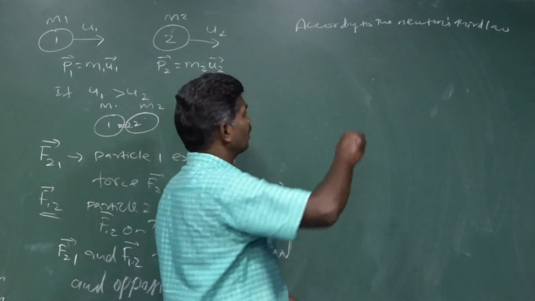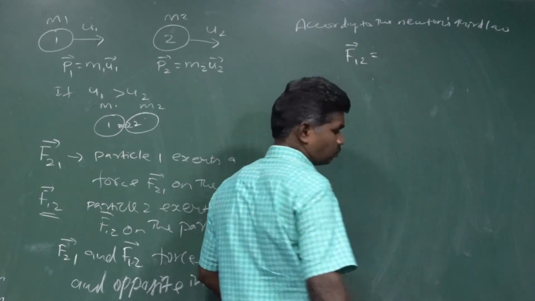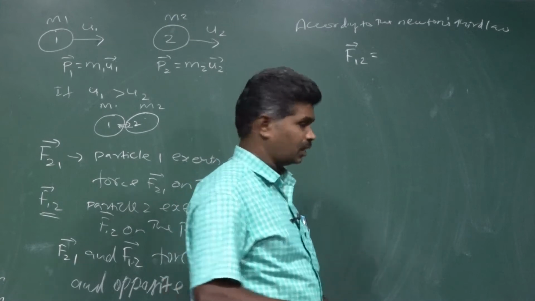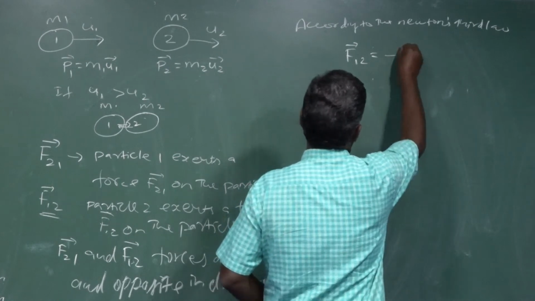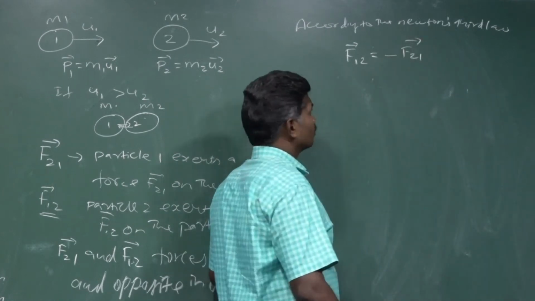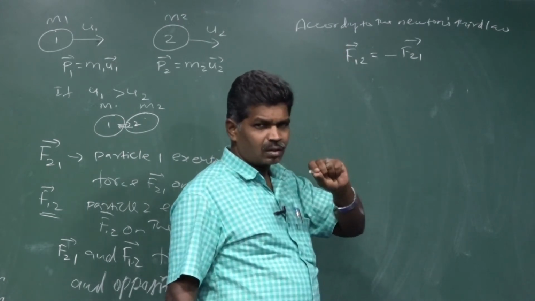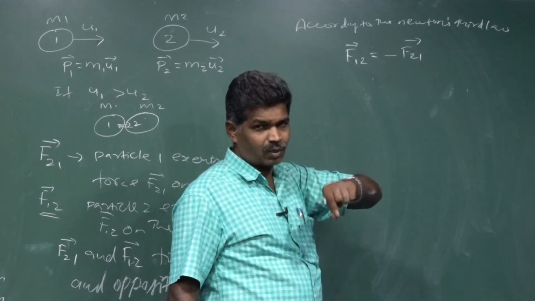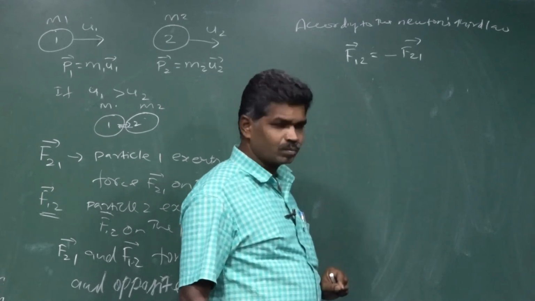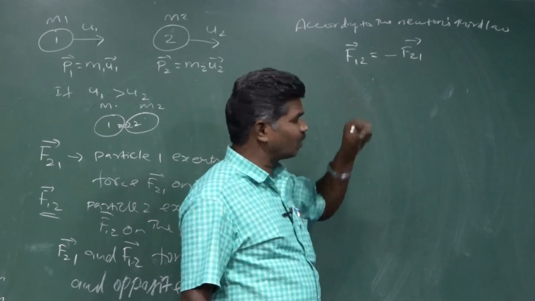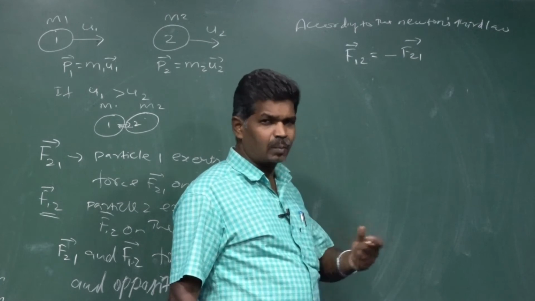So based on that, here we can express F12 vector as equal in magnitude but acting in the opposite direction. That's why F12 vector equals minus F21 vector. F12 vector is acting on the first particle by the second particle, and at the same time F21 vector is acting on the second particle.